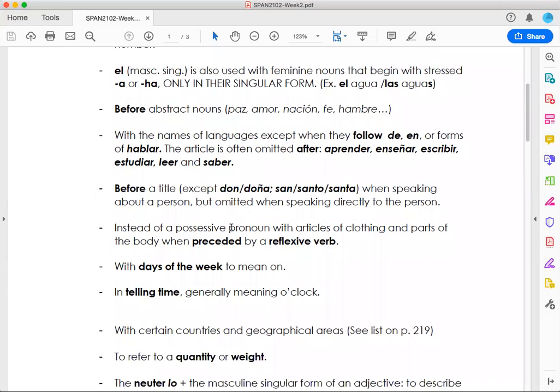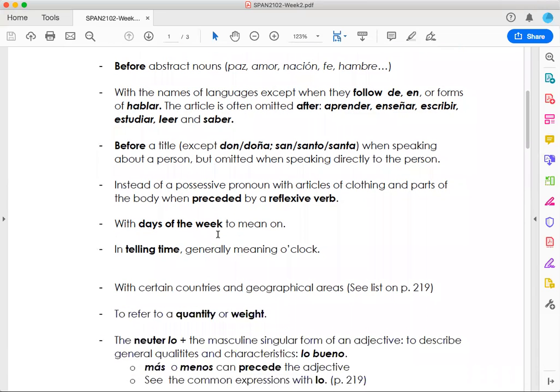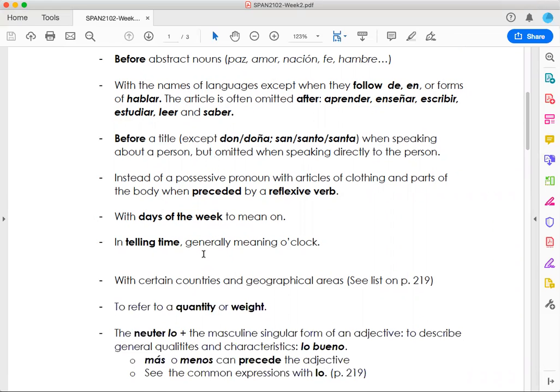And use it instead of a possessive pronoun with articles of clothing and parts of the body when preceded by a reflexive verb, remember that. With days of the week to mean on. When we tell time, generally meaning o'clock, we also need to use the definite article. And remember that every time that we speak about time, we are referring to a feminine noun, singular, but plural, except for the hour 1 to 1:59, because that's only singular.